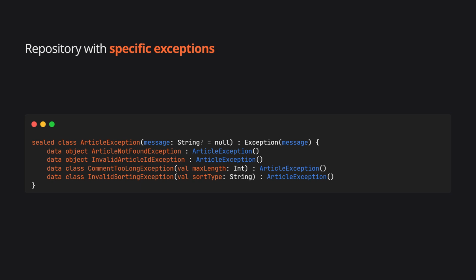These are specific, typed exceptions for things that can go wrong in the data layer. These are throwable. They break the normal flow when something goes wrong. Notice some carry data. CommentTooLongException includes the max length, which we'll use later.